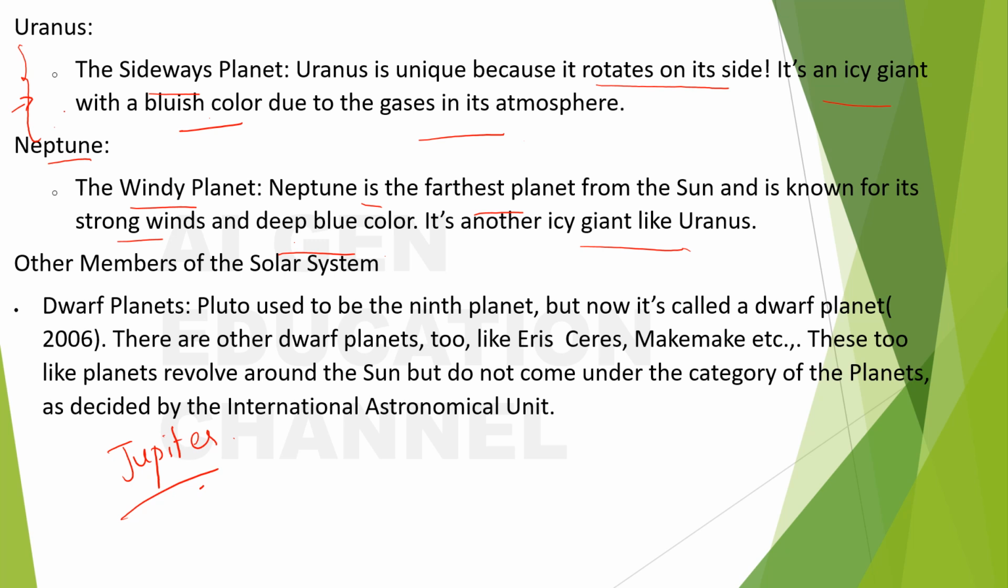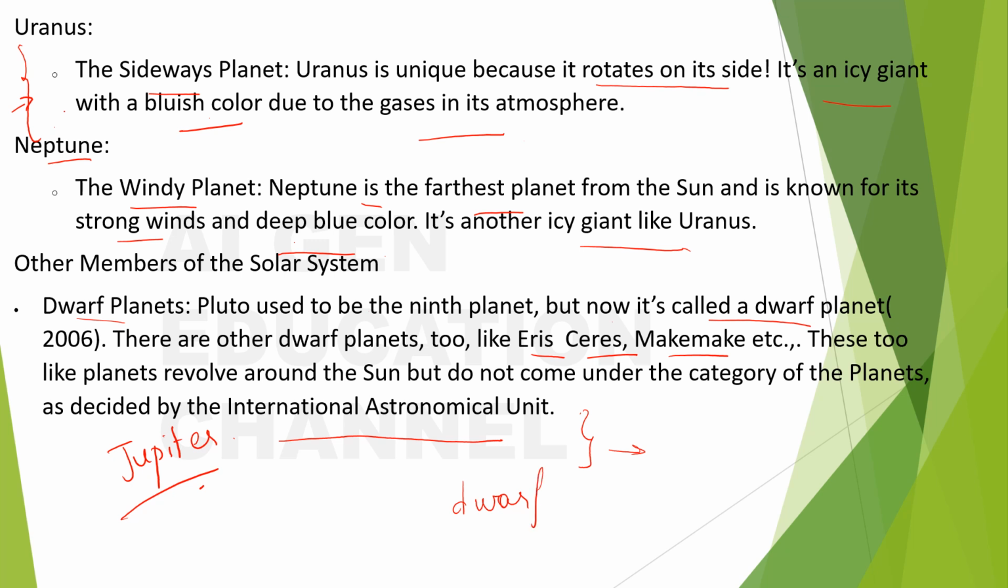What about the other members of the solar system? Dwarf planets. Pluto used to be the ninth planet, but now it's called a dwarf planet. There are other dwarf planets too, like Eris, Ceres, Makemake. These objects revolve around the sun but do not come under the category of planets as decided by the International Astronomical Union.